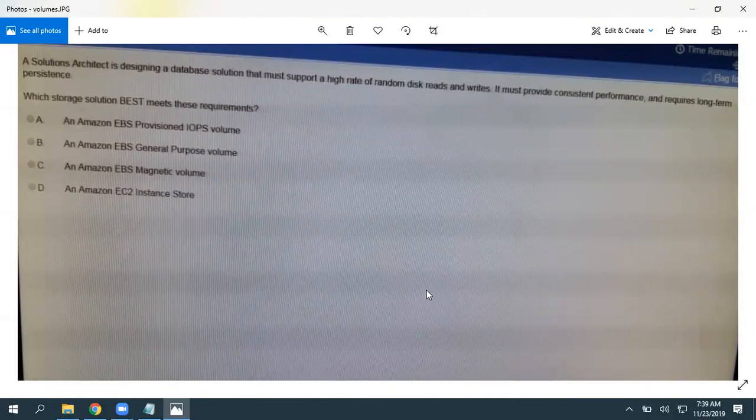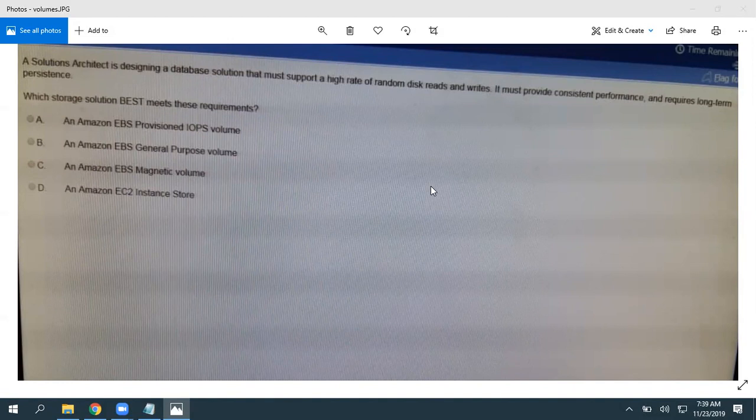Are you sure? Have you read that question clearly? First one. Provisioned IOPS. Yes. Why? Just because he needs a high rate of random disk IO, and he knows how much he requires, and he needs it for the long term. So when it is long term, you must go with EBS only, not magnetic or instance store.